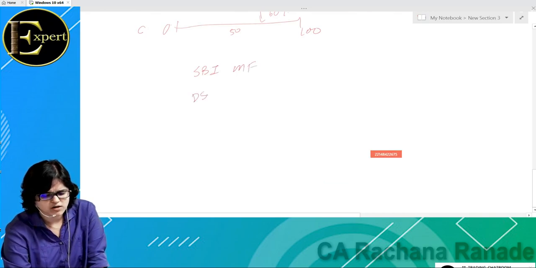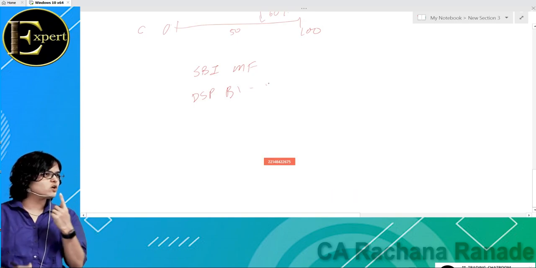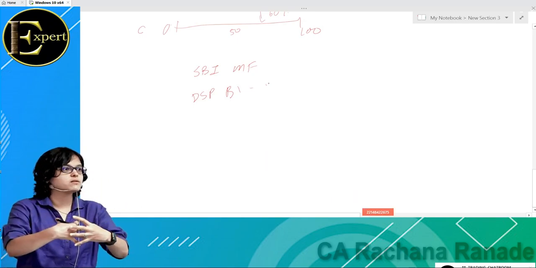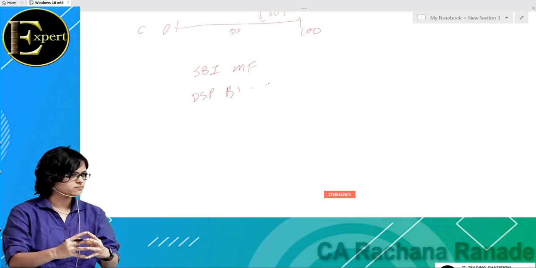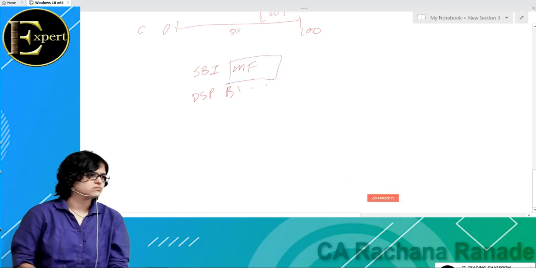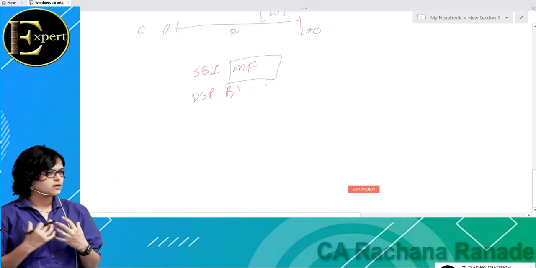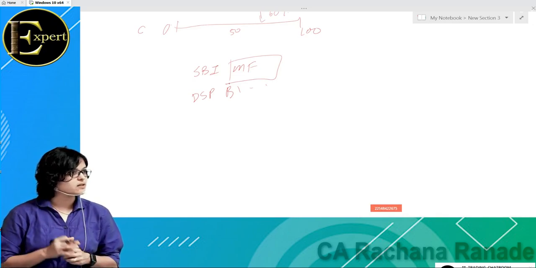Okay. Now what does a mutual fund do in simple words? I'll tell you. People like you and me, those who don't dare to invest directly in stock markets, they'll give their money to mutual funds. So there are loads of investors who would invest money in mutual funds. And what would the mutual fund do with this?